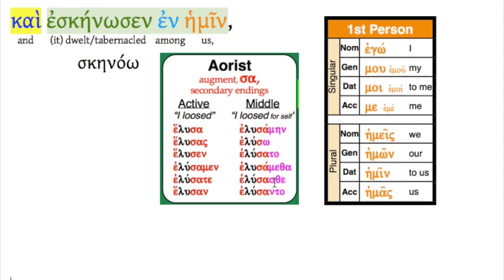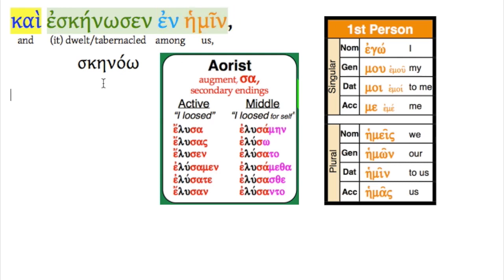The second phrase, kai eskenosen en hemin. It dwelt or tabernacled. That's what this word skenoo means. In us or among us, either translation is fine. In with the dative. And notice this is the first person pronoun, dative form, hemin. So it tabernacled in or among us.